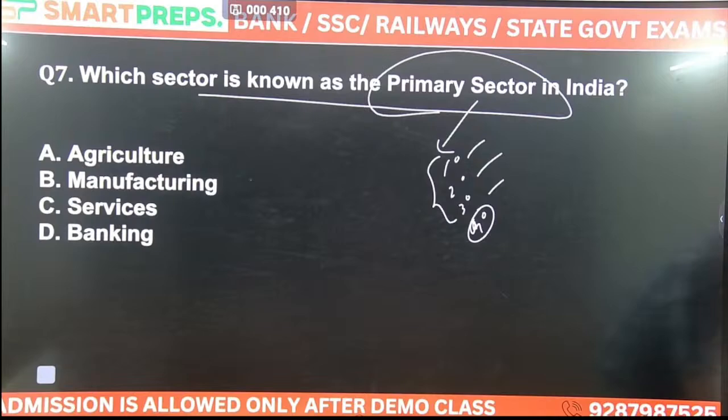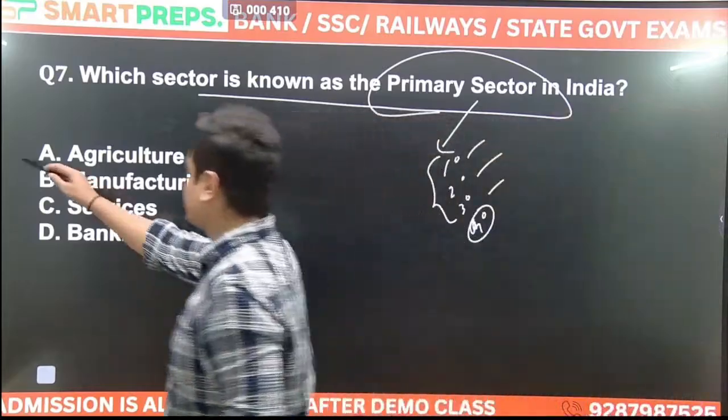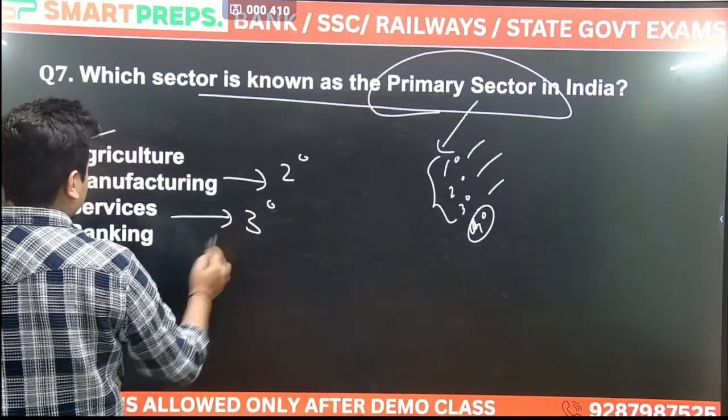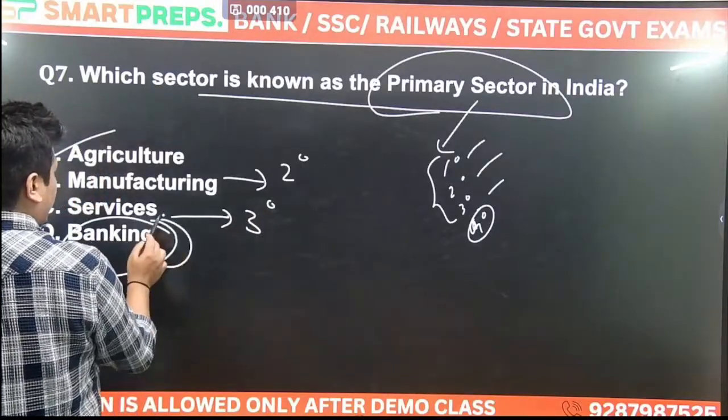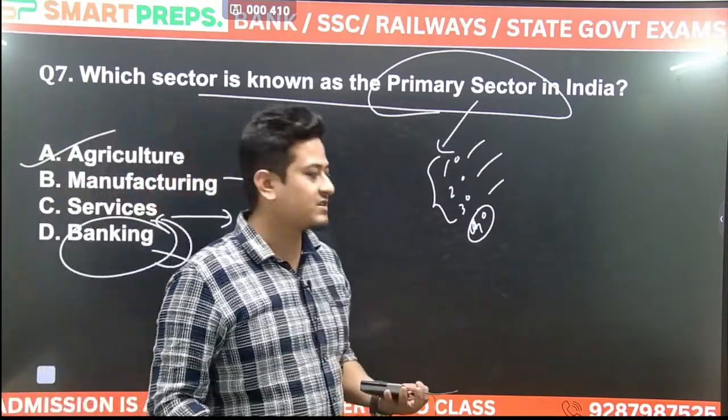We have already discussed this in the last class. Which is known as the primary sector? Tell me. Yes, Puja Medhi, correct. Agriculture. Okay, agriculture is the primary sector. Manufacturing is known as the secondary sector. Services is known as the tertiary sector. बैंकिंग क्या है? Banking is already a part of the services sector, so this is also included in the tertiary sector.